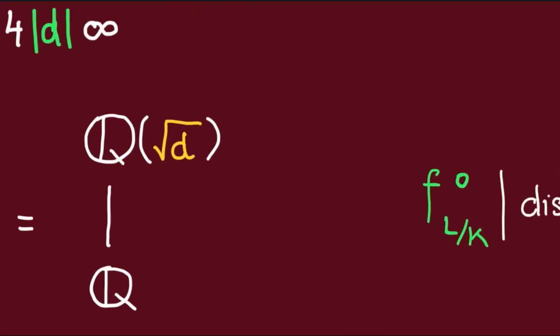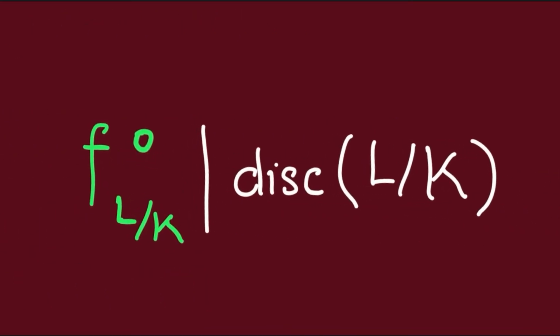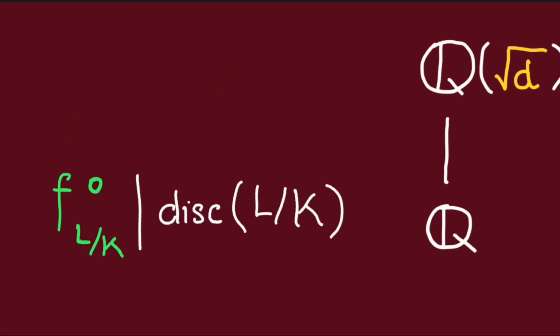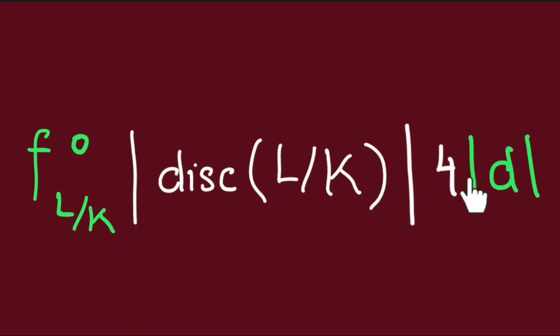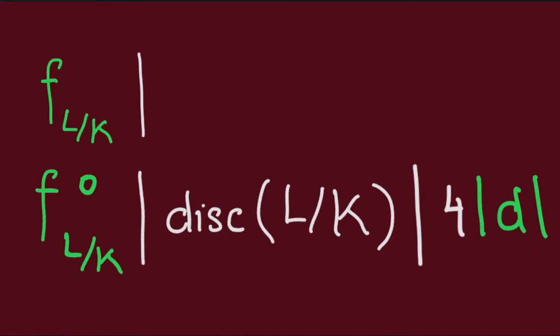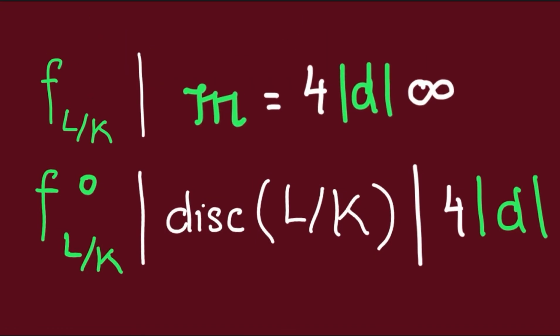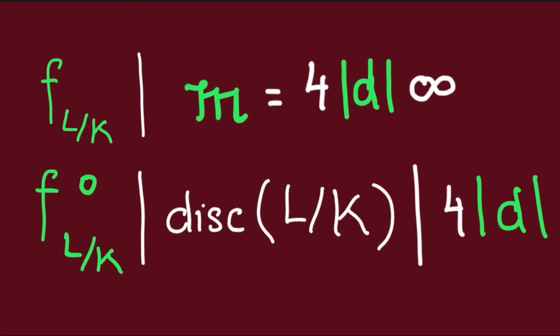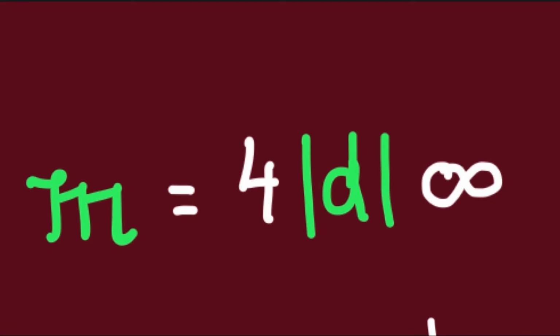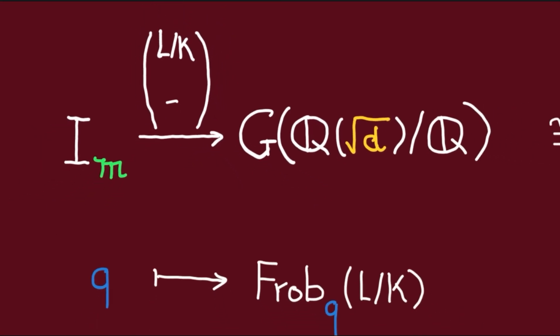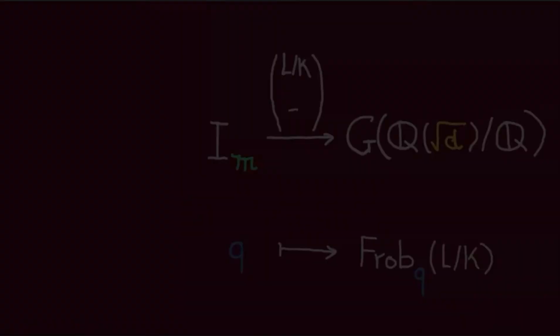The reason is that the finite part of the conductor of this extension must always divide its discriminant. Now we know the discriminant of a quadratic number field. In particular, we know that it must divide 4 times the absolute value of D. Thus, the conductor of L over K must divide 4 times the absolute value of D times the infinite prime. In other words, this modulus M must be an admissible modulus.